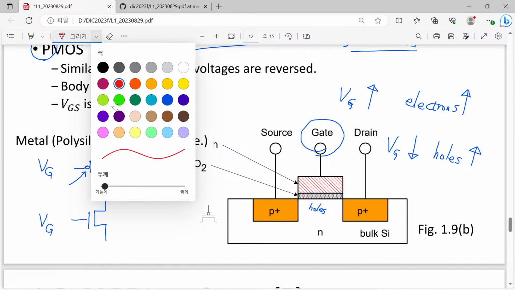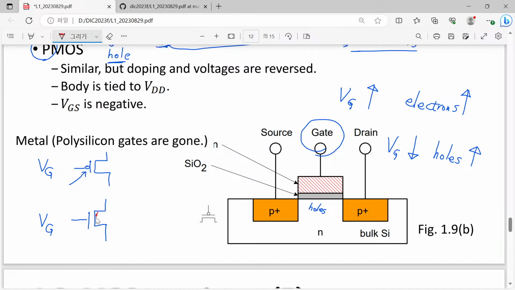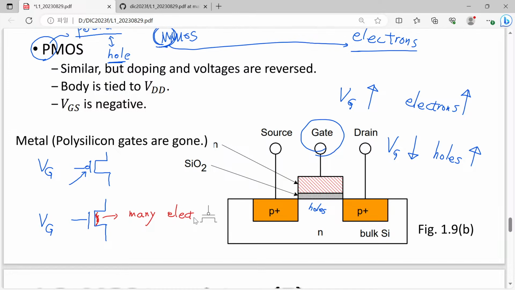In this case, we will have many electrons because we have collected electrons beyond the depletion charge, and for the same gate bias, in the P MOSFET there are no holes at all, nothing.